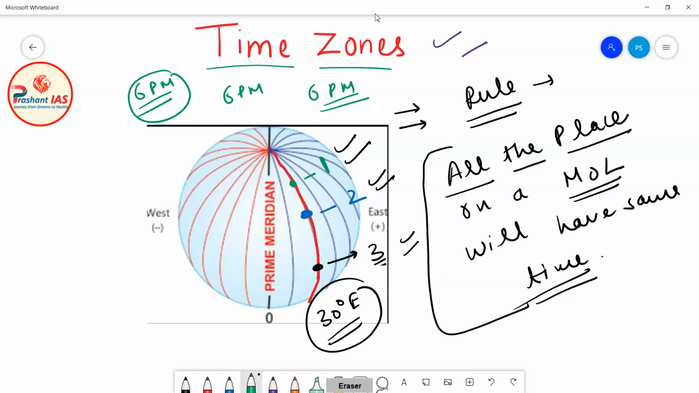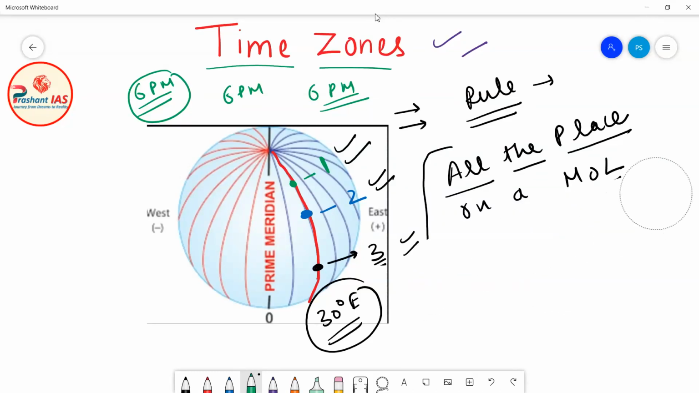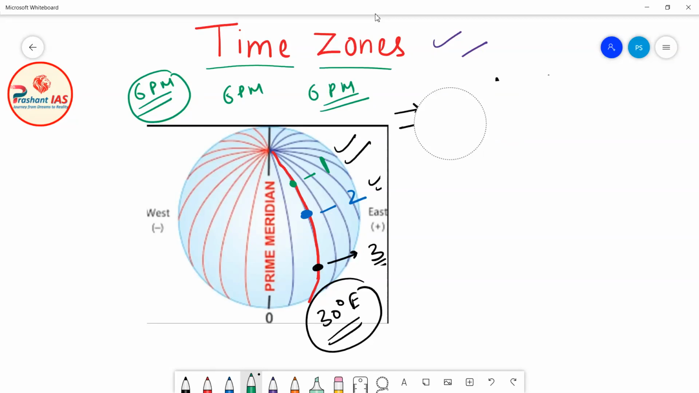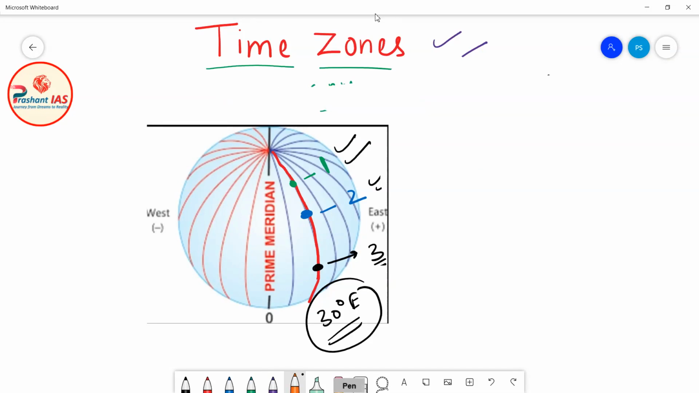Now let's see why this happens. So now we know the rule, but we also need to know the reasoning behind the rule, so that if a question is asked in mains, then we can answer it. Let's suppose that this is the position of the sun. We are just assuming that this is our sun.